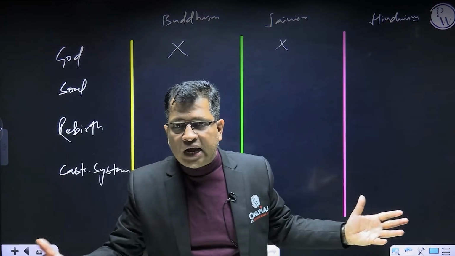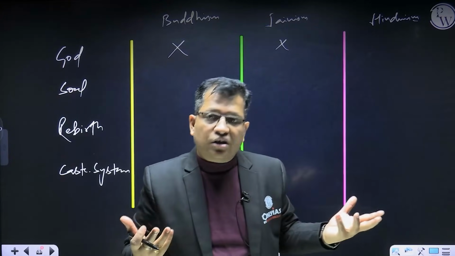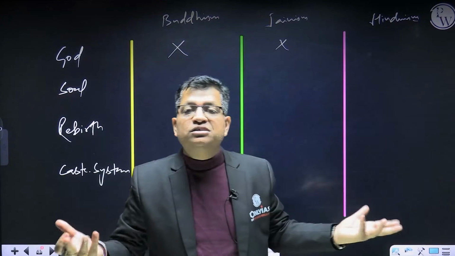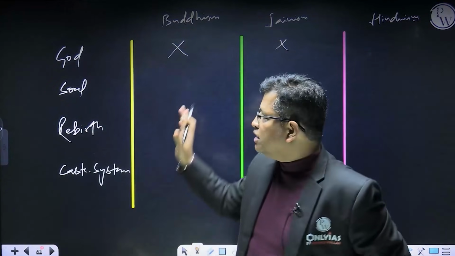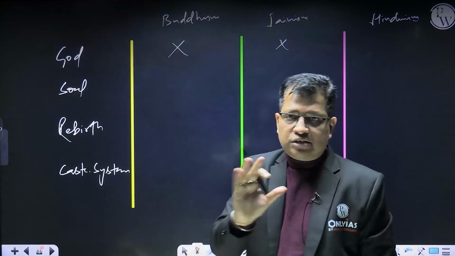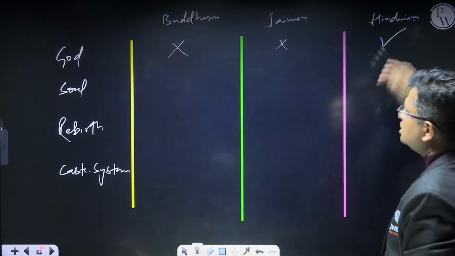What is our understanding? God is the creator. We consider God as the creator of this universe, but in that sense, it is not considered as the creator of this universe. So God is not existing at all. It is not existing in Jainism also, right? But in Hinduism, it is considered, yes.